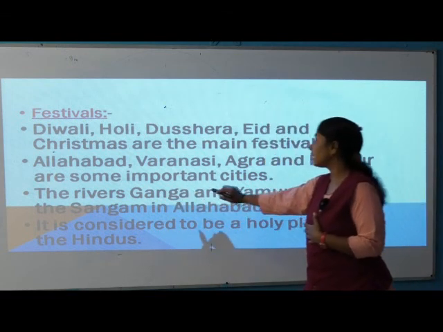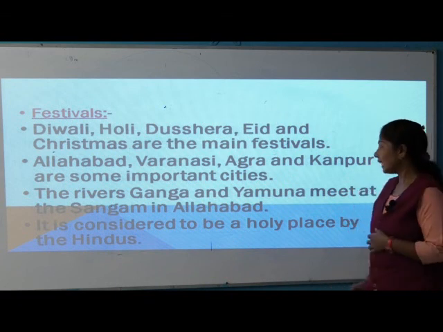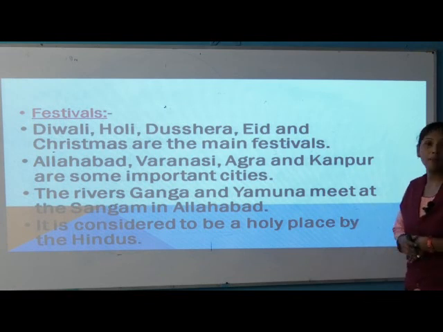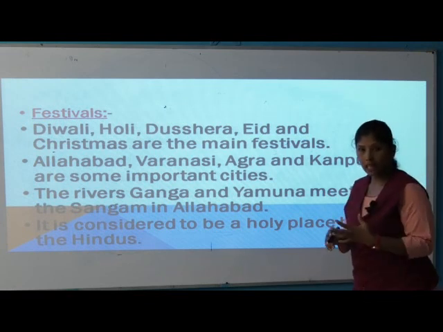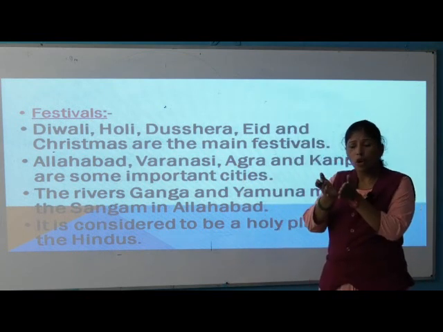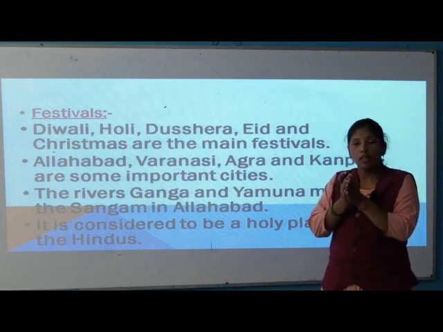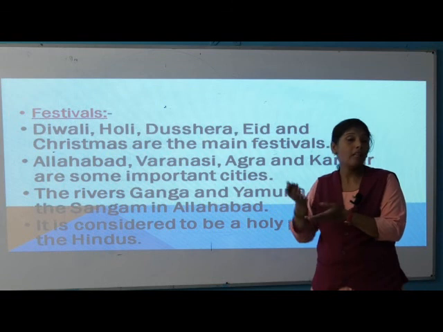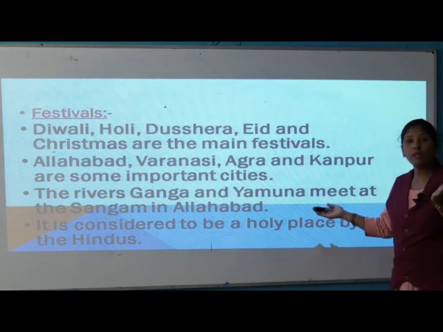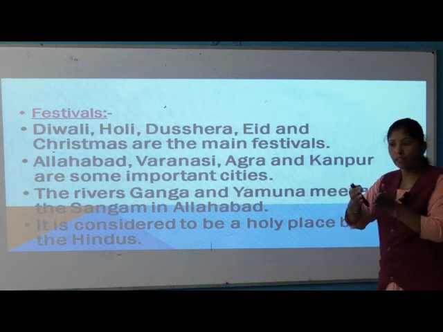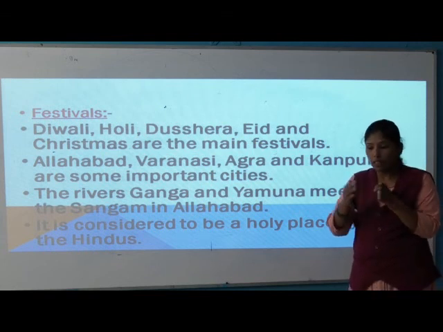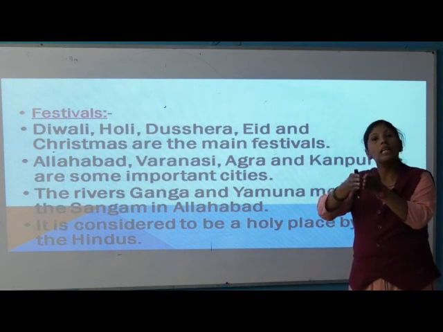Now the rivers Ganga and Yamuna meet at the Sangam in Allahabad. When the Ganga comes here, and the Yamuna comes and joins here, this joining is called Sangam. Here the green color river is the Ganga, and the Yamuna is in light yellowish color. When they come together, we can see two different shades of water. So this is called Sangam, joining.